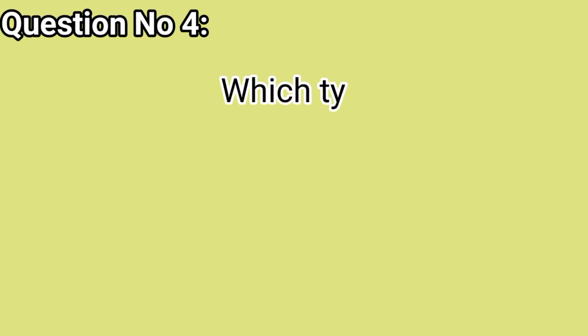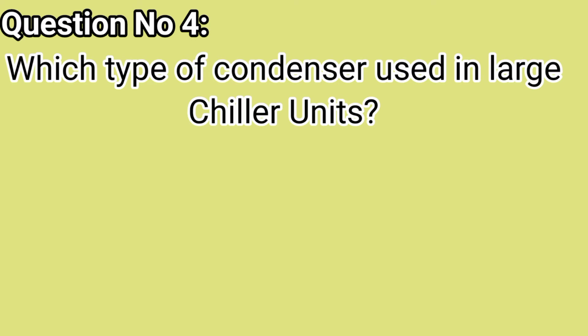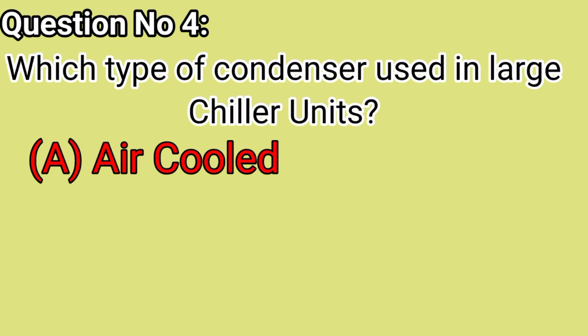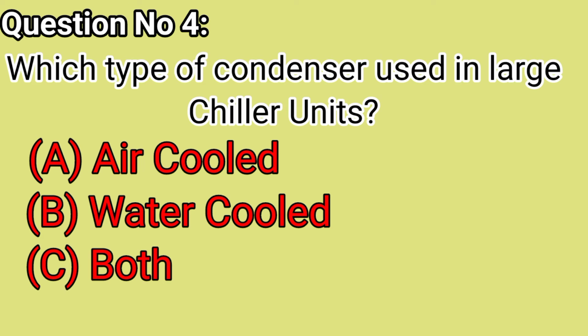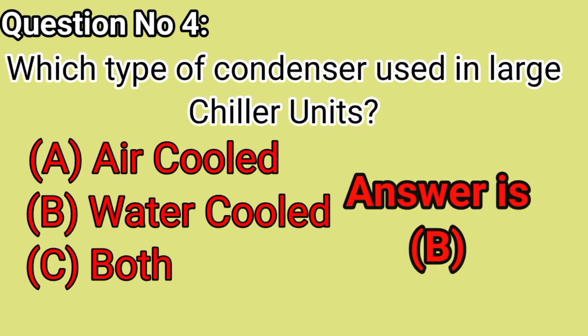Question number 4. Which type of condenser is used in large chiller units? A. Air cooled, B. Water cooled, C. Both. Answer is B. Water cooled.